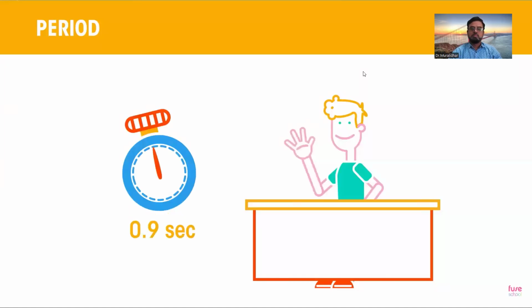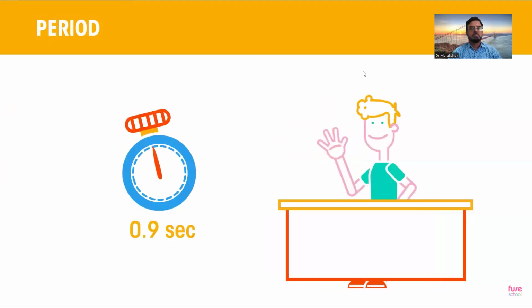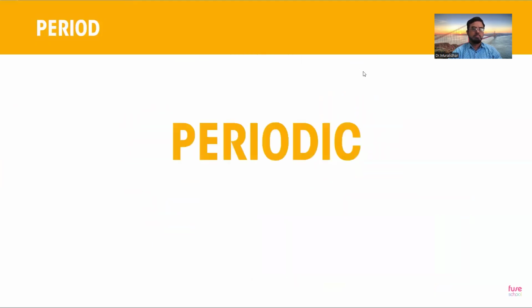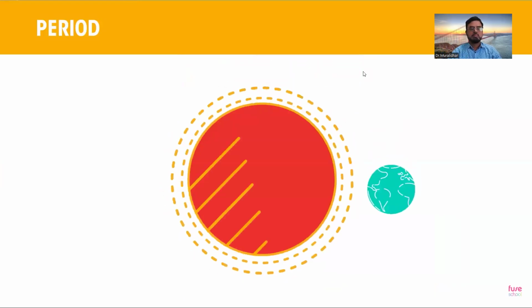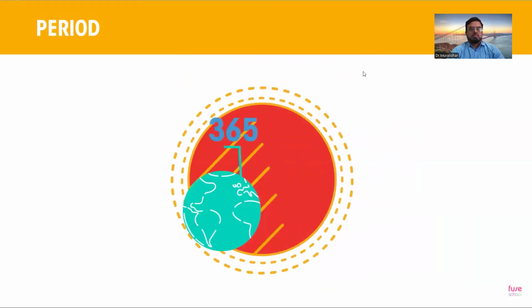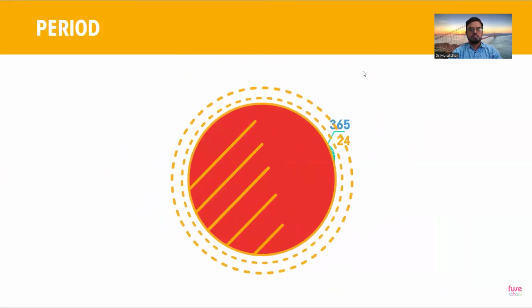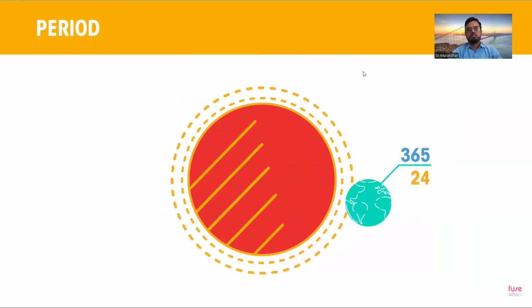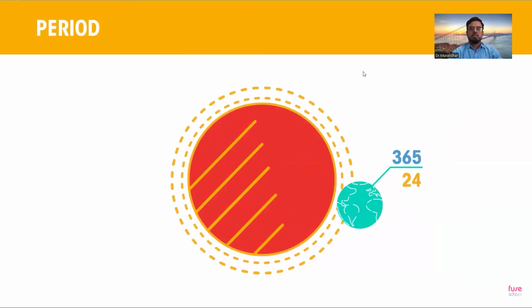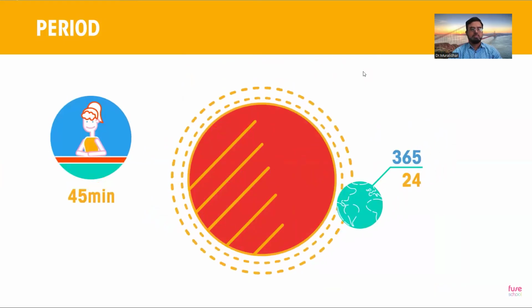This would be measured in seconds. When something happens repeatedly, we say that the event is periodic and refer to the time for the event to repeat itself. The period of the Earth to orbit the Sun is 365 days. The period of a day is 24 hours. The period of a typical class at school is 45 minutes.